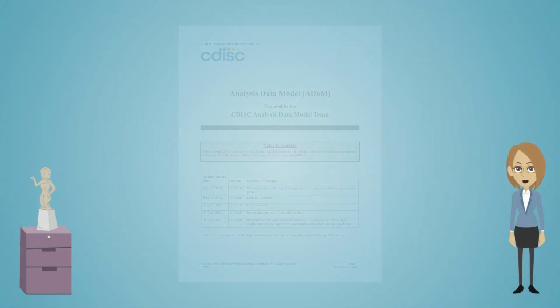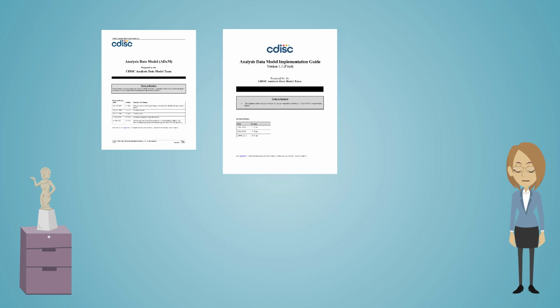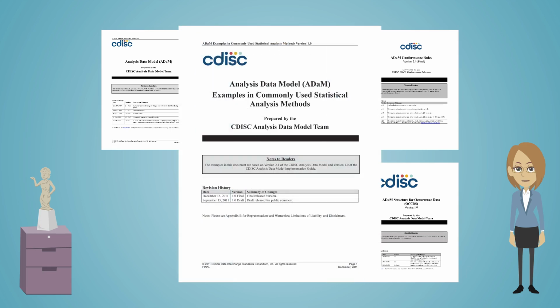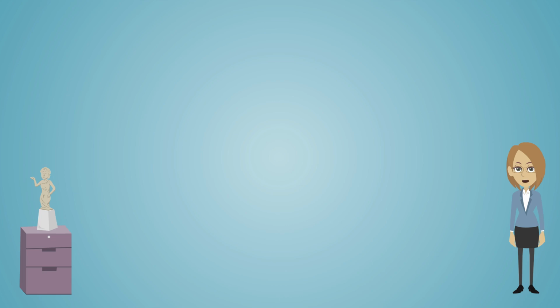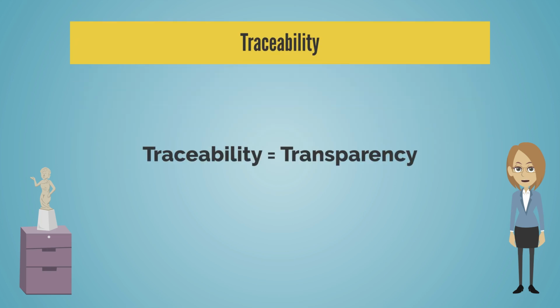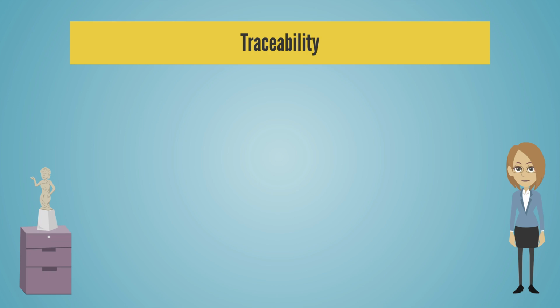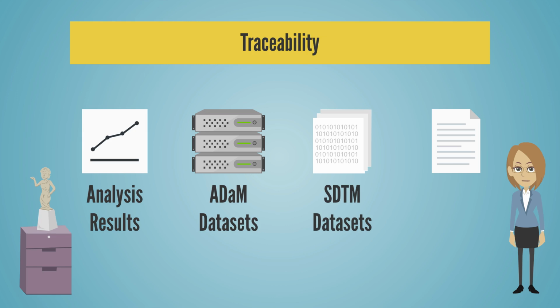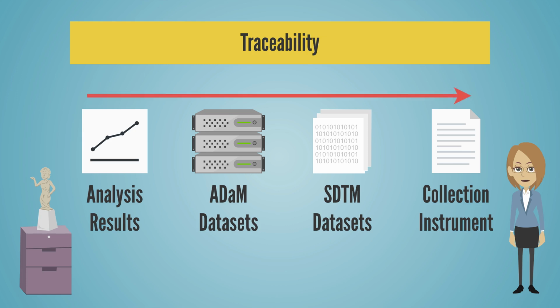ADaM documents include the ADaM model, an implementation guide, and additional guides that focus on examples of commonly used analysis-related structures. ADaM plays an important role in traceability. Traceability facilitates transparency, which is an essential component in building confidence in a result or conclusion. Ultimately, traceability permits the understanding of the relationship between the analysis results, the ADaM datasets, the SDTM datasets, and the data collection instrument. Traceability is built by clearly establishing the path between an element and its immediate predecessor.